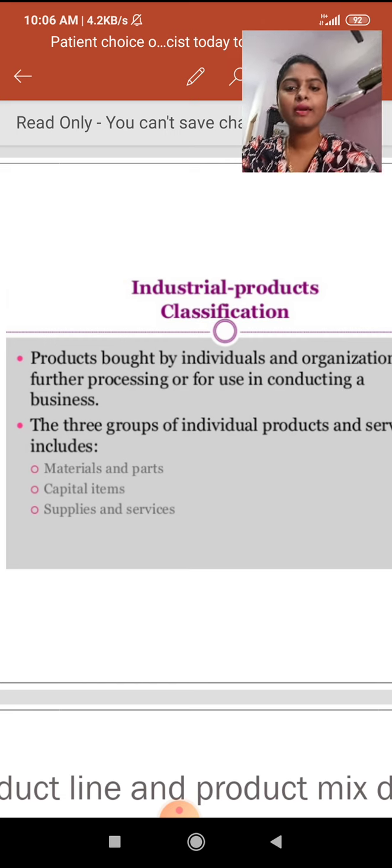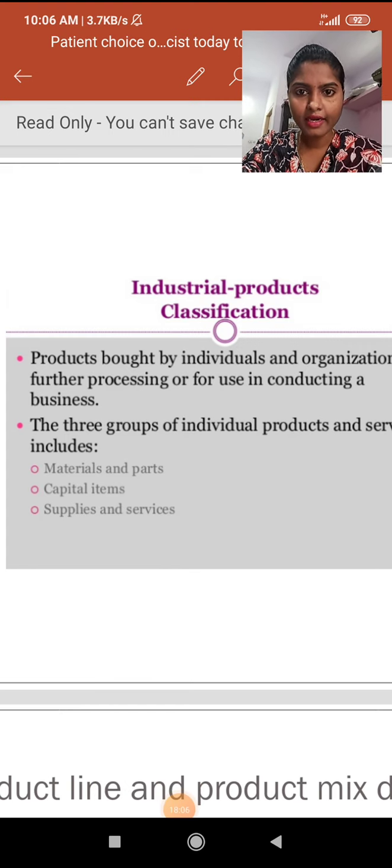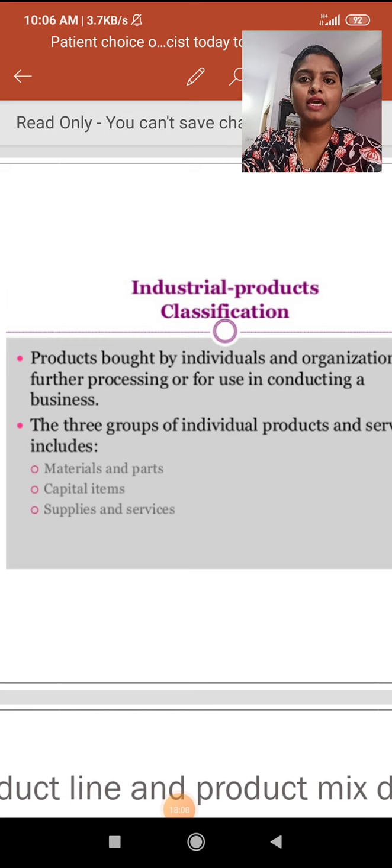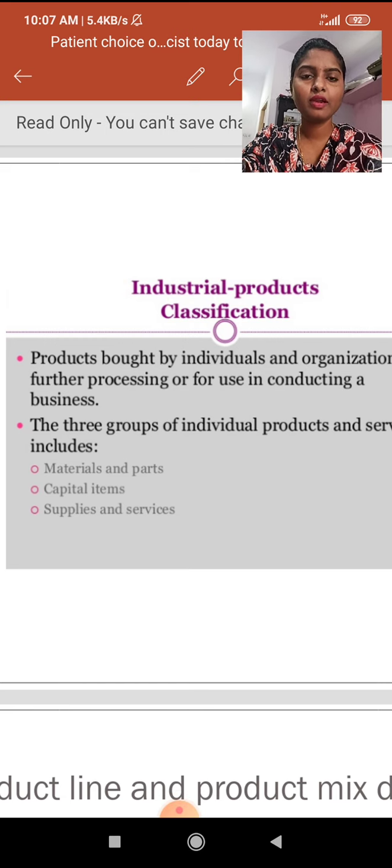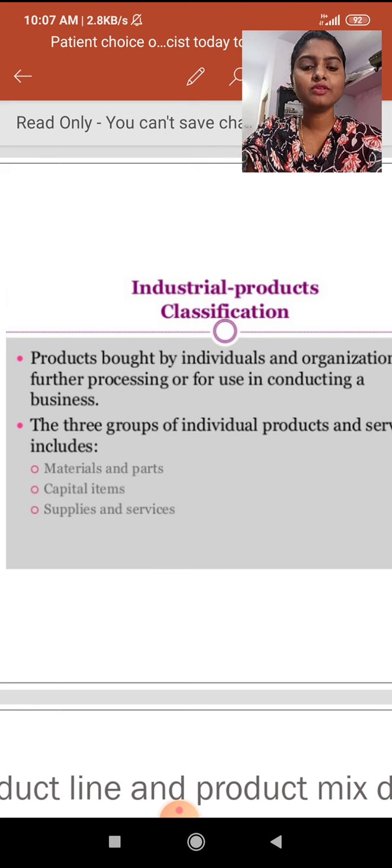This is regarding consumer products and industrial products. This class is about the definition of a product, and that definition is over. Next is the product classification. In that product classification, two classes are there. First one is consumer products and the second is industrial products. Okay, that was over.